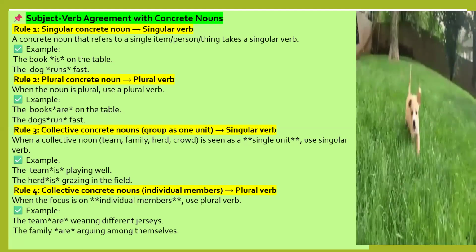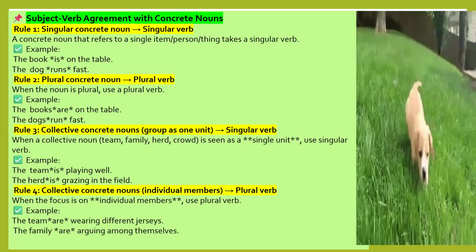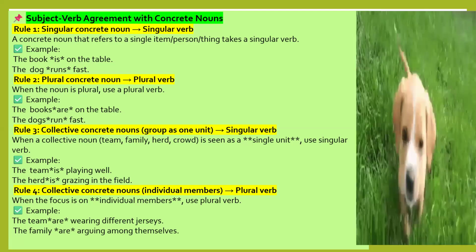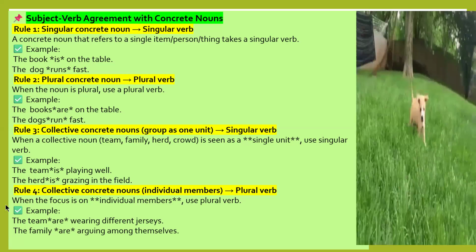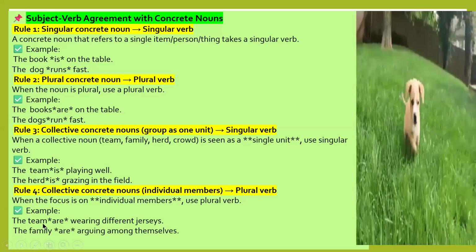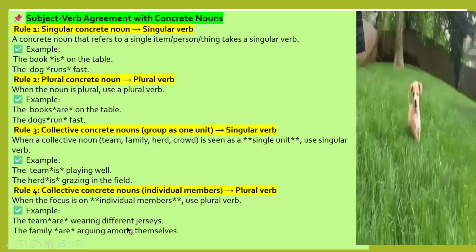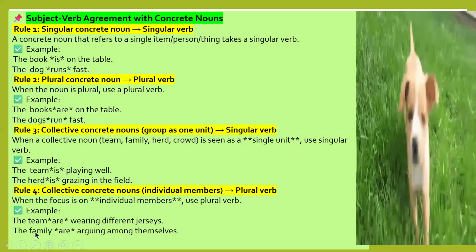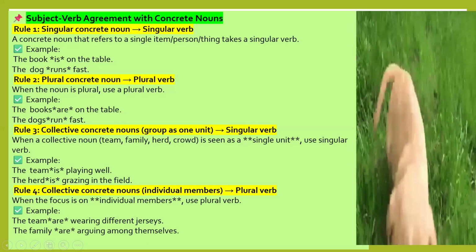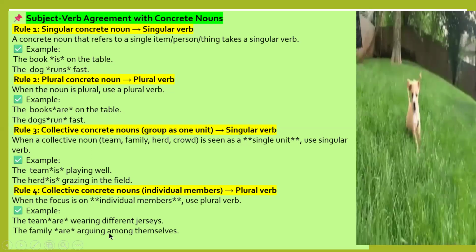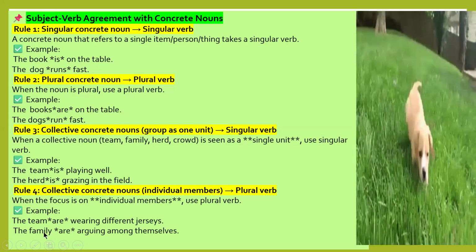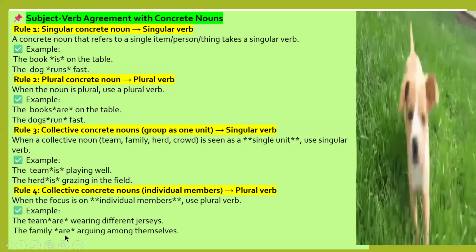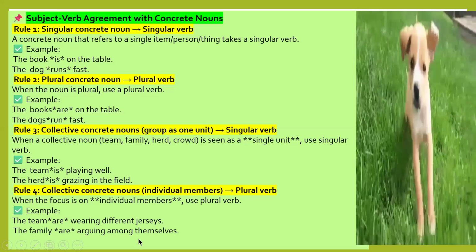When the focus is on individual members, it always takes a plural verb. Example: the team are wearing different jerseys. It means all the members of the team are wearing different jerseys, so it takes a plural verb. The family are arguing among themselves. It means all the members of the family are, so plural verb, are arguing among themselves.